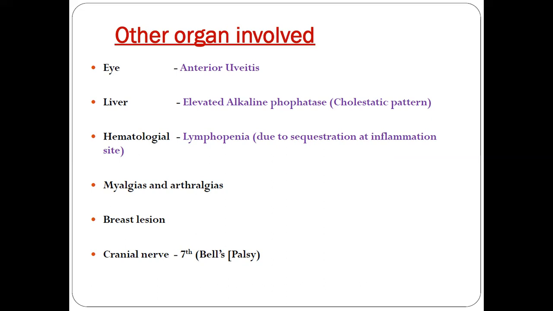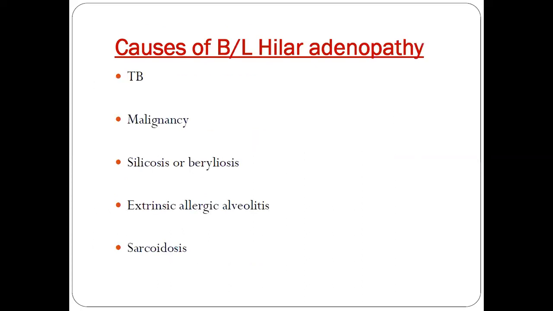The other thing that we need to talk about here is that as HIV patients usually have very low CD4 T cells, they can never get this disease, sarcoidosis. And the other thing is anemia of chronic disease might be present. And in sarcoidosis, hypersplenism might occur, leading to splenomegaly as well as pancytopenia. Myalgias and arthralgias can also occur. The other causes of bilateral hilar lymphadenopathy are TB, malignancy, silicosis, allergic extrinsic alveolitis, and sarcoidosis.